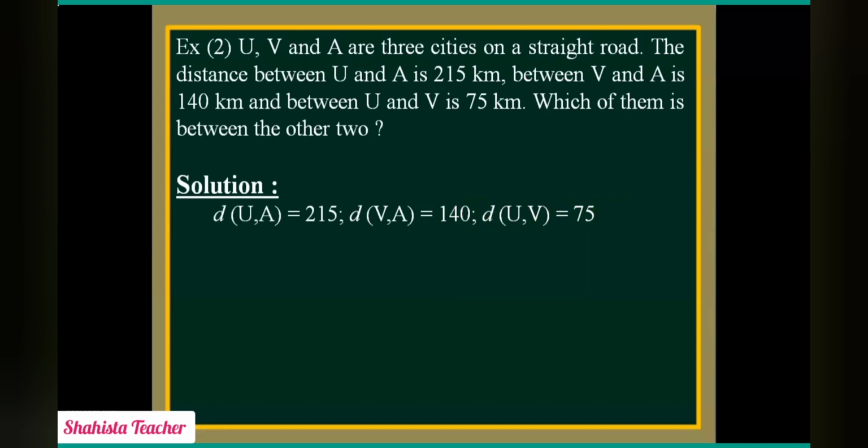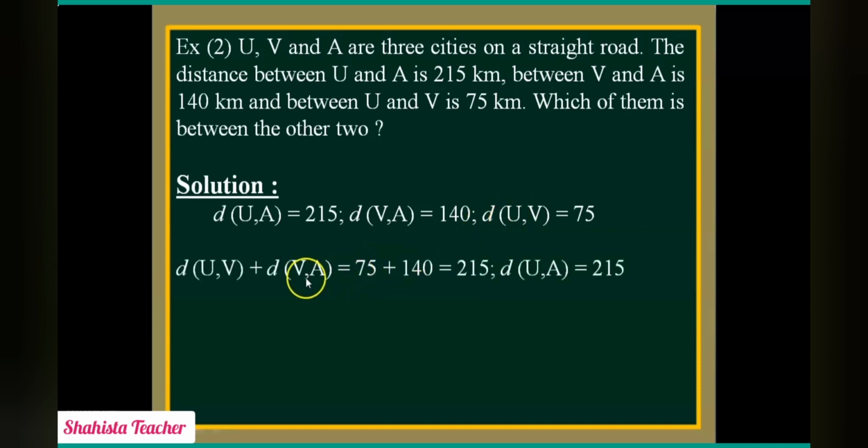The numbers which are smaller we will write first. So 140 plus 75, we have to add these numbers. The smaller numbers will be added. So here we will write distance of VA plus distance of UV is equal to distance of UA. So distance of UV plus distance of VA, that is 75 plus 140, gives us 215.